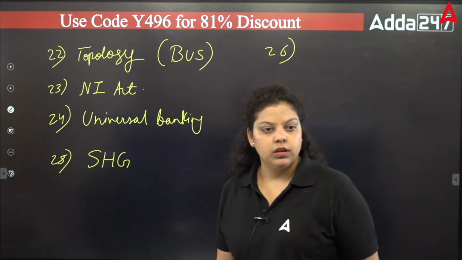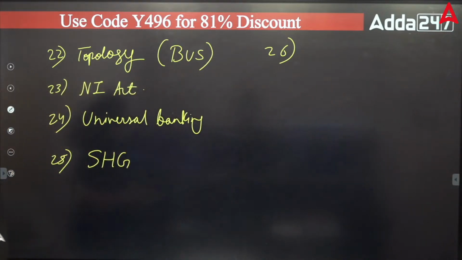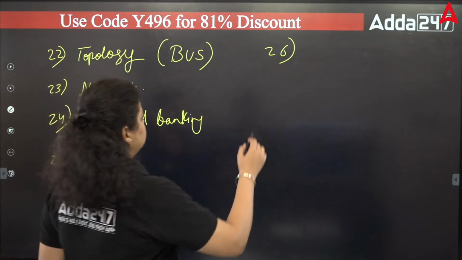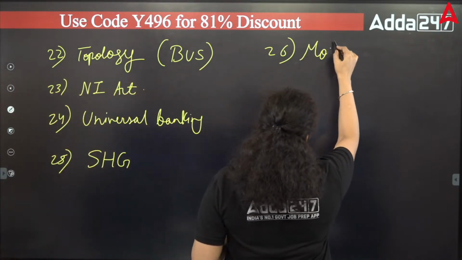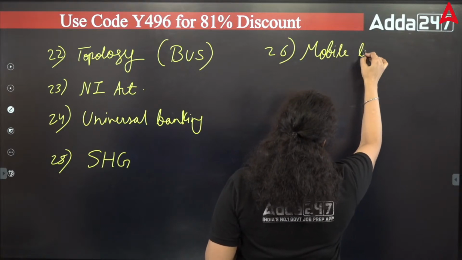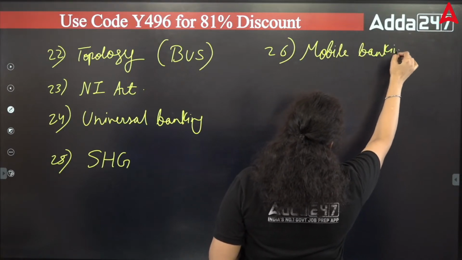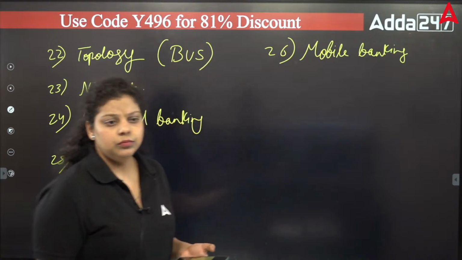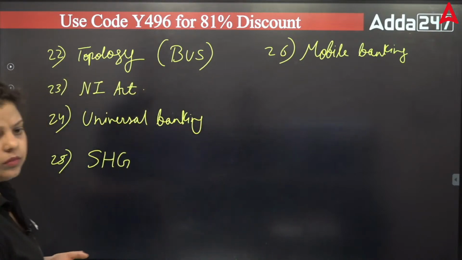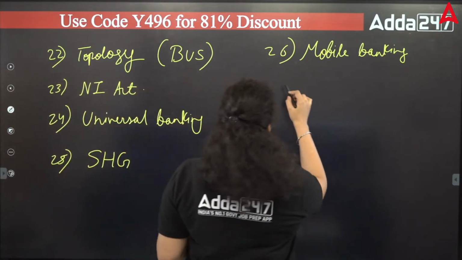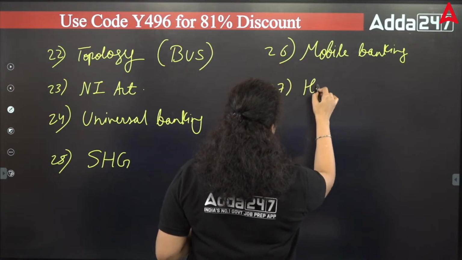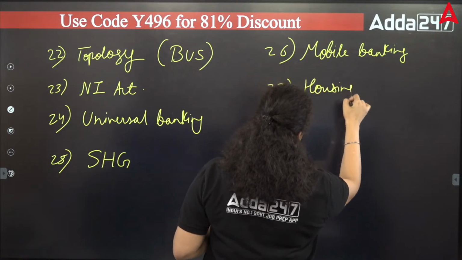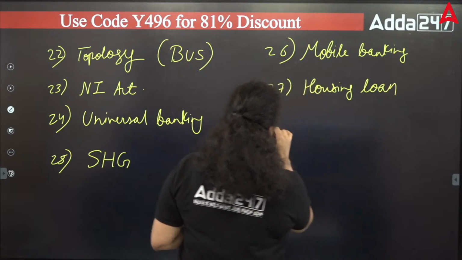Mobile banking limit they have asked. Limit of withdrawal, limit of banking transaction, what kind of limit? A mobile banking question was there. Housing loan, one question was from the housing loan. What else?